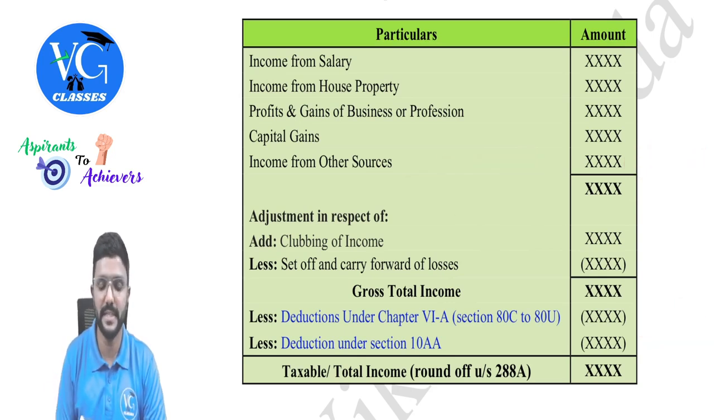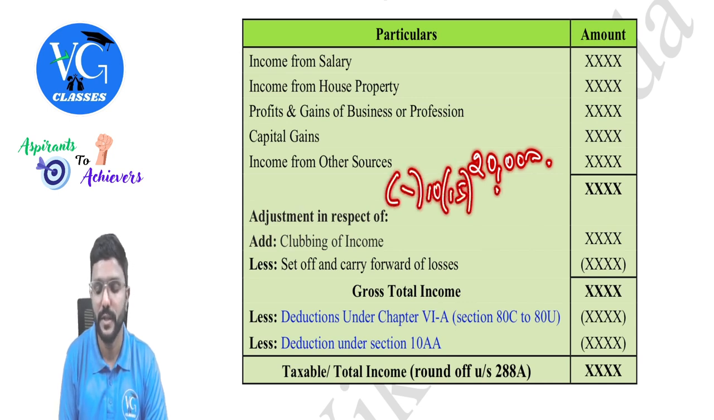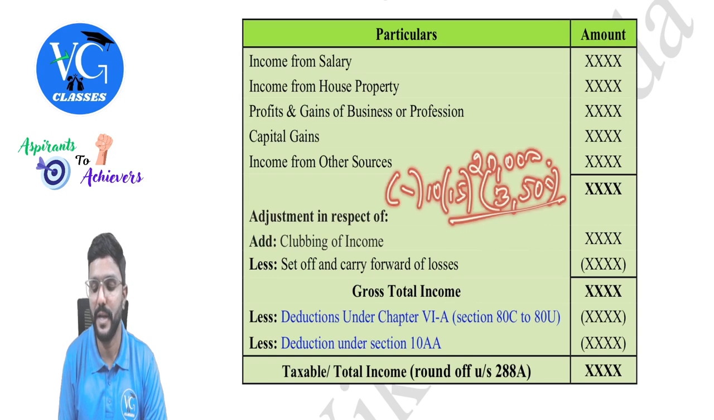Got it? Yes. Next example. Sir, what if it is 20,000? Actual interest earned on savings deposit with post office is 20,000. So 10(15) exemption is 3,500 maximum for an individual account. Remaining 16,500 will be included here.